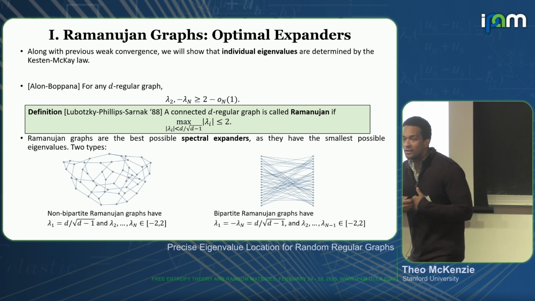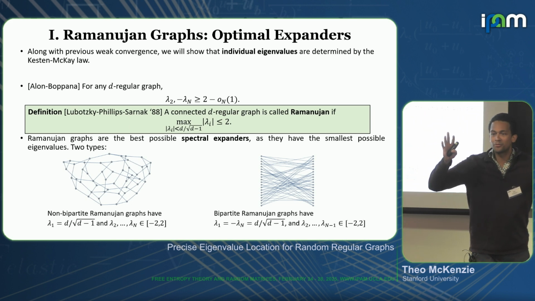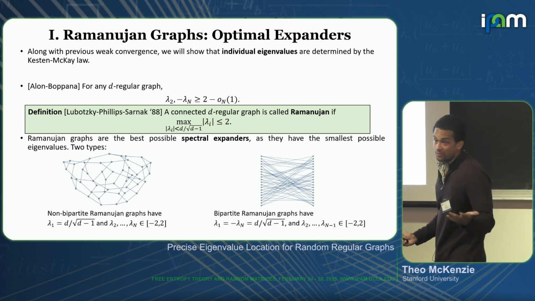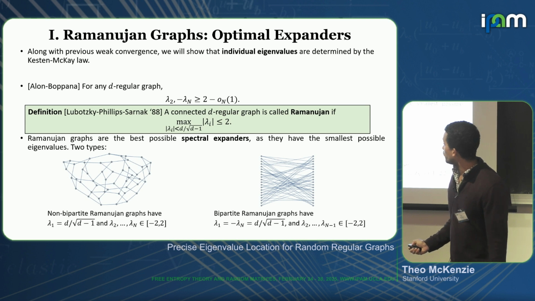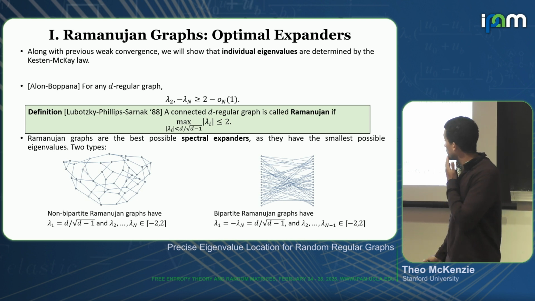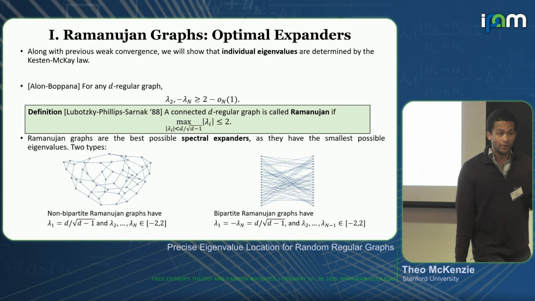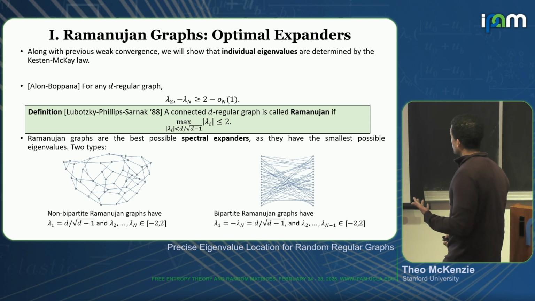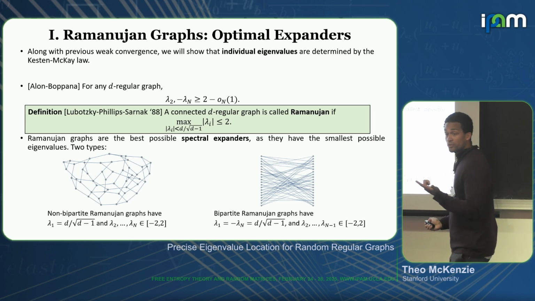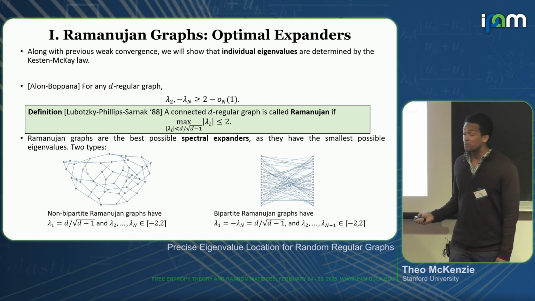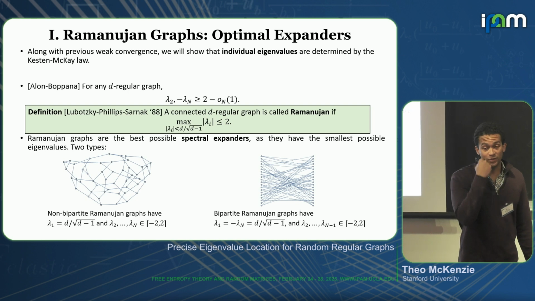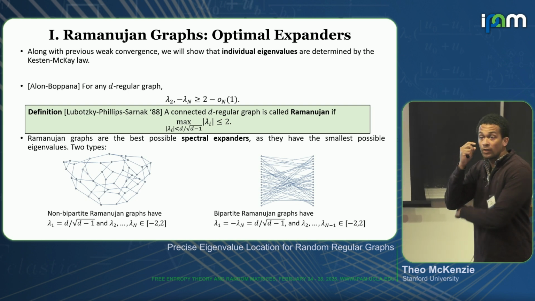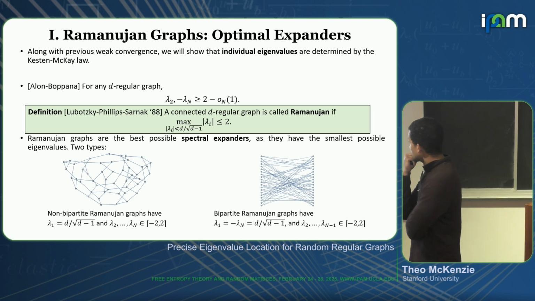So there are basically two types of Ramanujan graphs. The first type is the non-bipartite version. So in this case, I have one eigenvalue at d over square root d minus 1. And then all other eigenvalues are in the interval minus 2 to 2. The other type is the bipartite version, where I have two trivial eigenvalues. So here, lambda 1 is equal to minus lambda n is equal to d over square root d minus 1. And then everything else is contained in this interval, minus 2 to 2. OK.